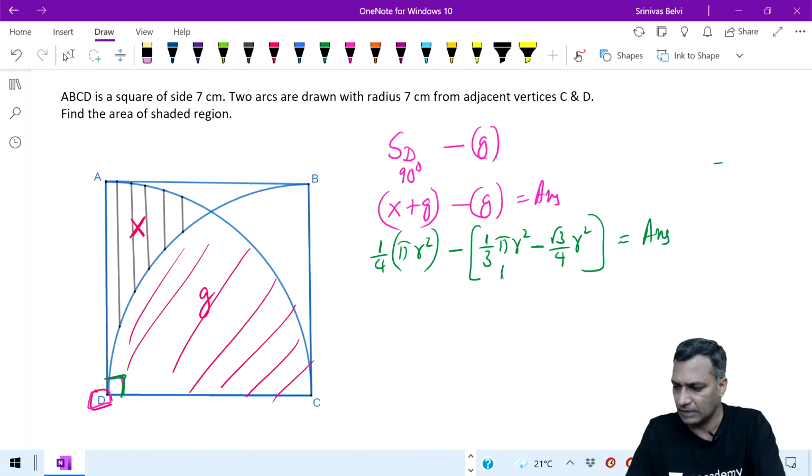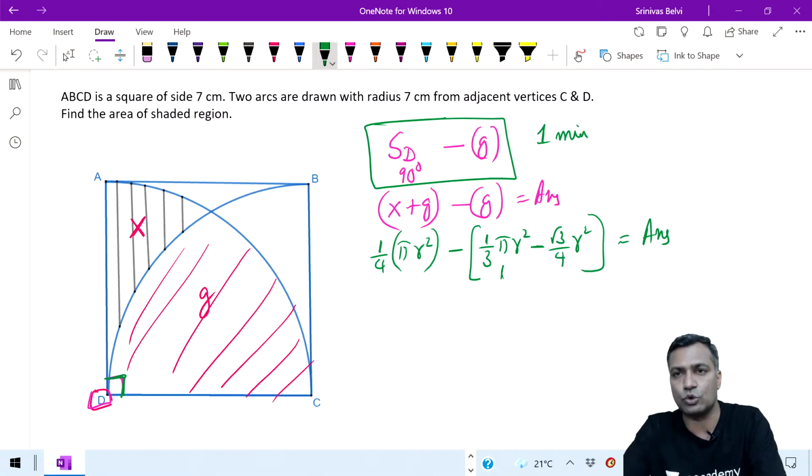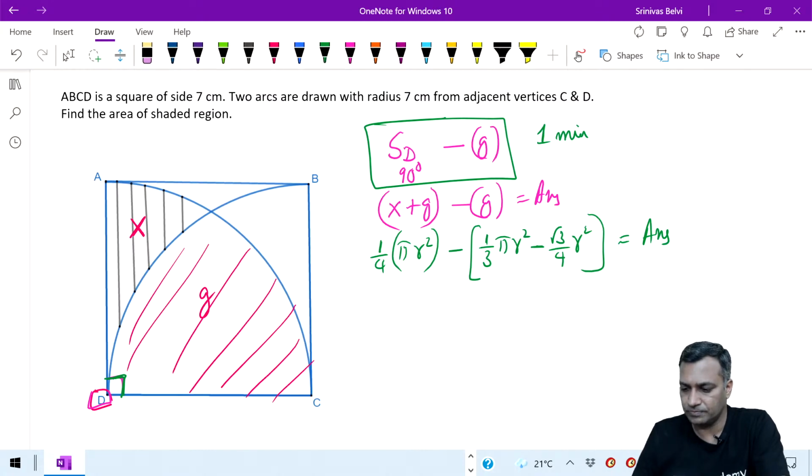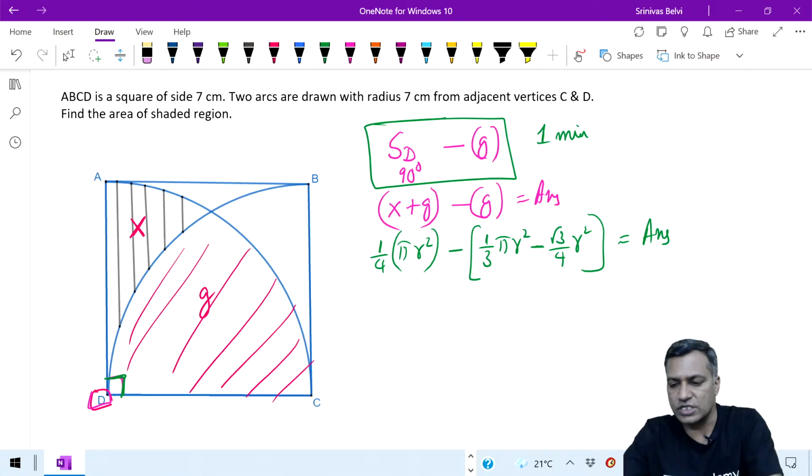Okay, clear on this? Had you known the gold standard, you could have closed this question within 1 minute. It becomes a 1-minute question just because you know the gold standard. Comfortable? Made some sense? Just that you should be aware of the gold standard. If you are not aware of it, it will just rob your time by the time you arrive at the answer.